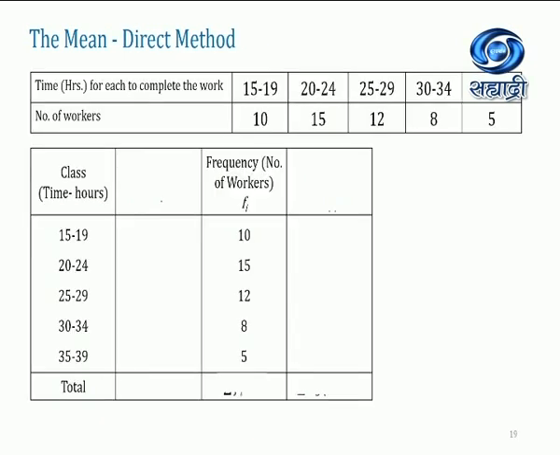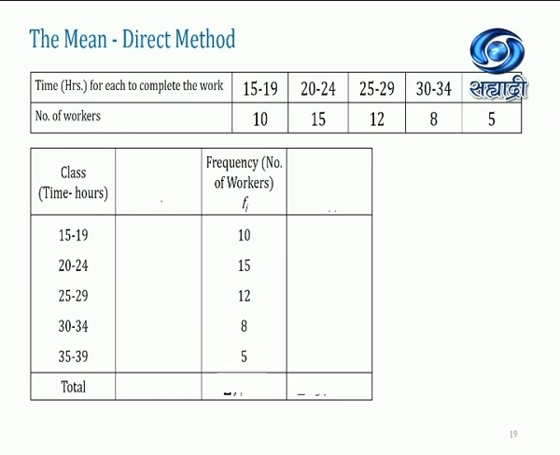Let's see the example. The example is the time given in hours and the number of workers: 15 to 19, 10 workers, 30 to 34, 8 workers, 35 to 39, 5 workers. I have taken whatever groups they have given, the classes 15 to 19, 20 to 24, 25 to 29, 30 to 34, 35 to 39, like this.